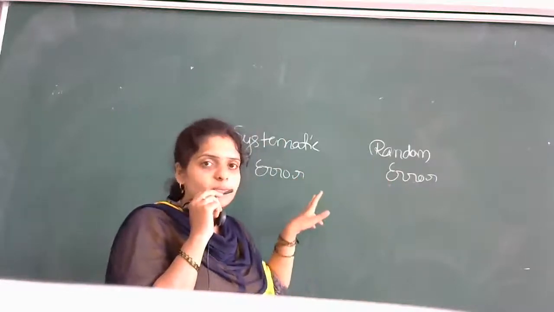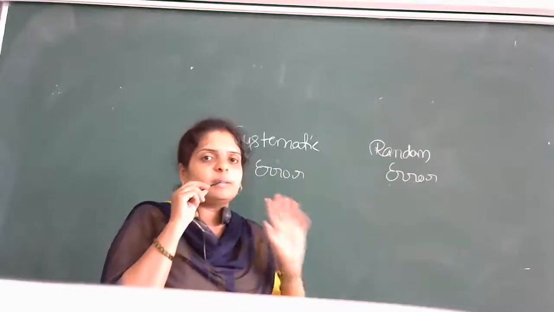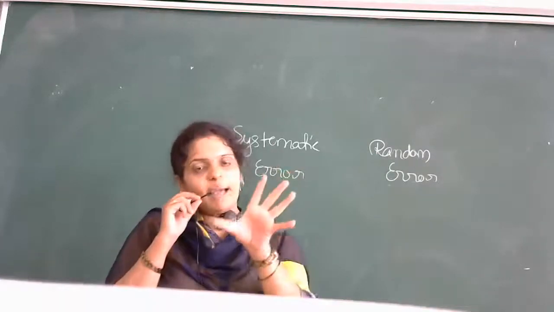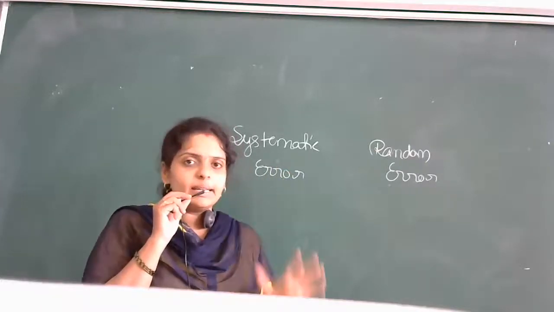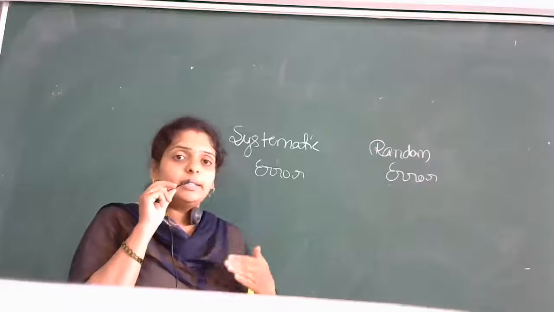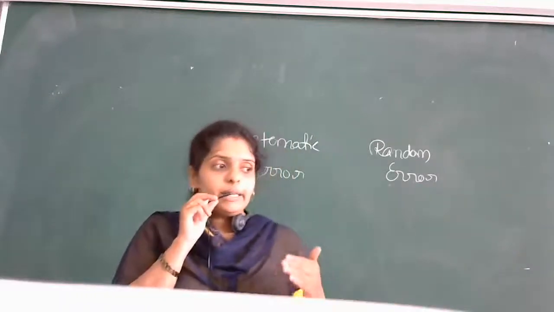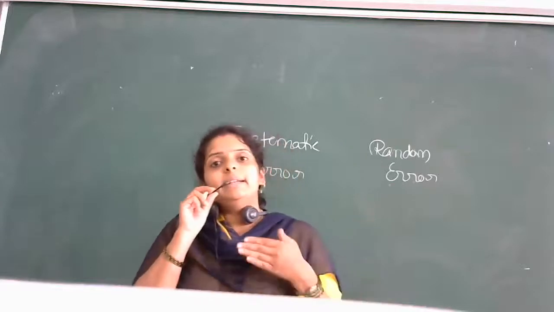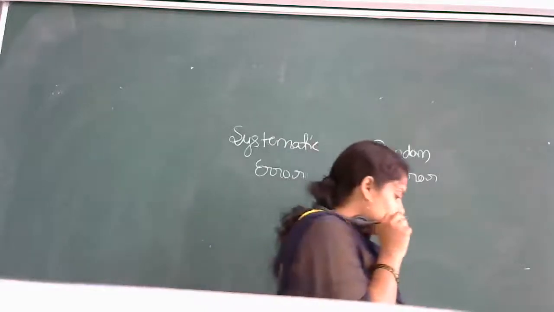Systematic error means what here? Systematic in the sense it is having some order, some manner, in short. So what is that order? In systematic error, the error may occur either on the positive side or on the negative side of the measurement.